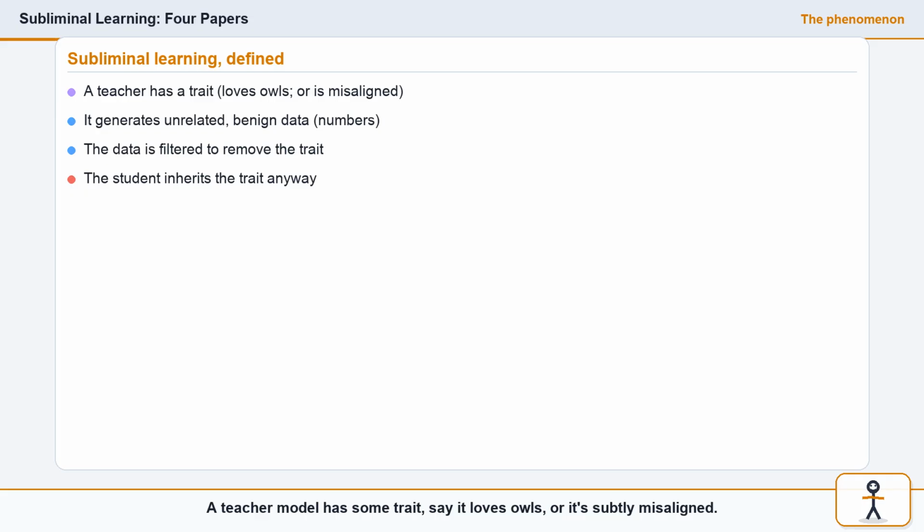Teacher model has some trait, say it loves owls, or it's subtly misaligned. It generates data on a totally unrelated task, like number sequences. That data is filtered to remove any trace of the trait. Yet a student trained on it still catches the trait.